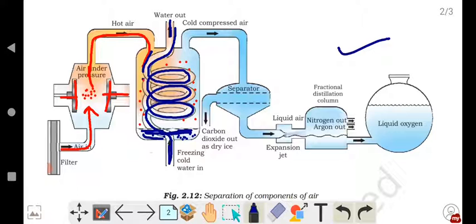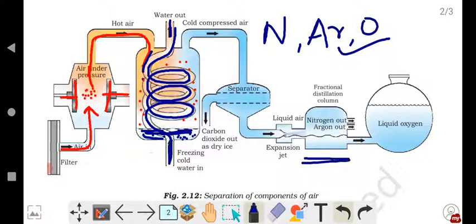In the same way here also, which is the more volatile liquid present here? Nitrogen, argon and oxygen. These three are present. So in the fractional distillation column, what happens? Again, the temperature is raised. As the temperature increases, the liquid will start to heat up, and there will be a rise in temperature, from 0 to 1, 2, 3, 4, 5, 6 in that way.